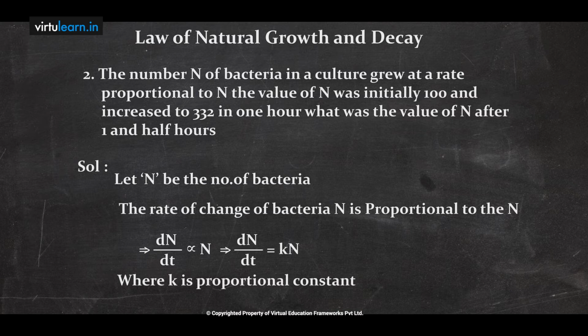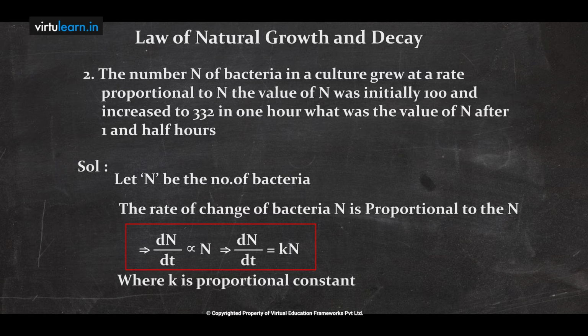The mathematical formula for natural growth is dN/dt is proportional to N. Means the rate of change of bacteria N is proportional to capital N. Once again I am writing the notation: dN/dt equals kN, where k is the proportionality constant. Here it is increasing, that's why we have taken plus k. If it is decreasing, then you should consider minus k.